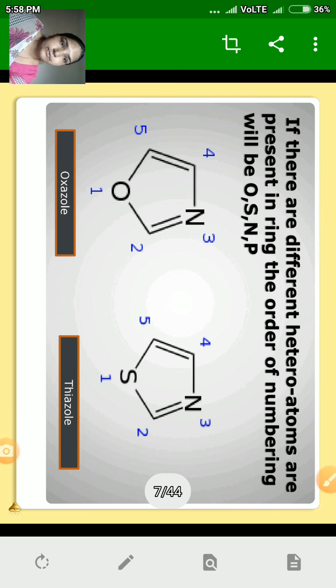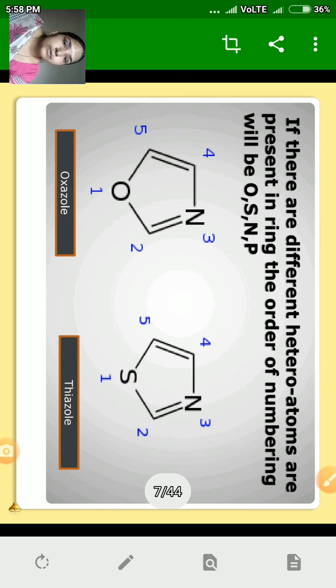If different heteroatoms are present in the ring, the order of numbering will be O, S, N, P. If there are more than one heteroatoms present in the ring, then preference is given in this order. First preference is given to oxygen, then to sulfur, then nitrogen and then to phosphorus. In the case of oxazole, oxygen and nitrogen are present.